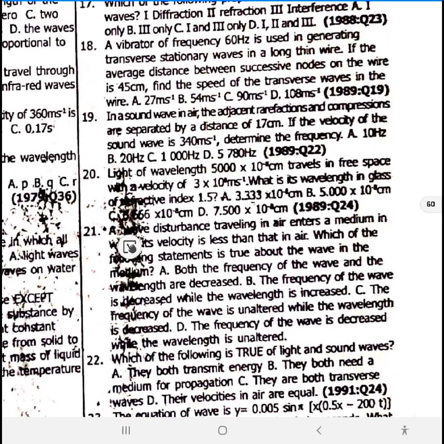18, 19, 20, 21. A wave disturbance traveling in air enters a medium in which its velocity is less than that of air. Which of the following statements is true about the wave in the medium? When a wave travels through a medium, the frequency of the wave is unaltered, while the wavelength would decrease. Wavelength can change, but the frequency is always constant. 21 is option C.